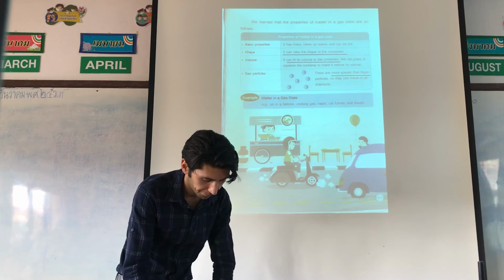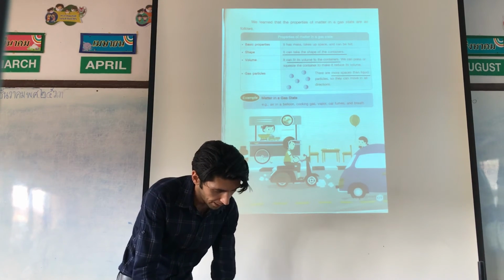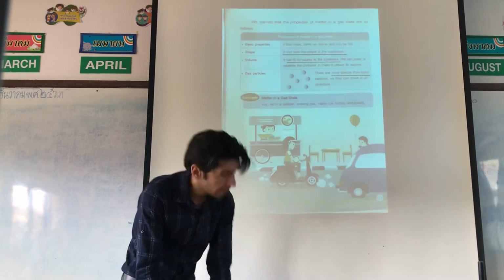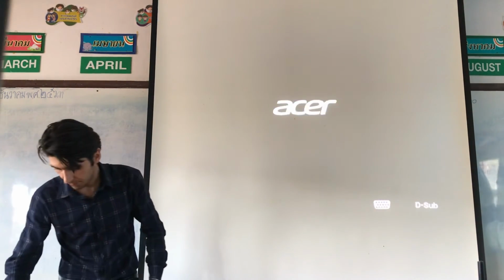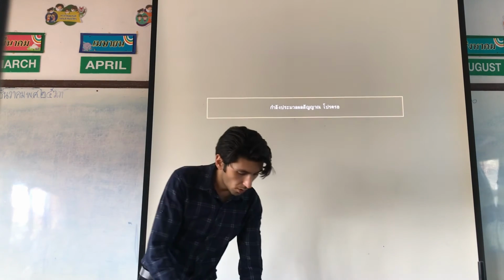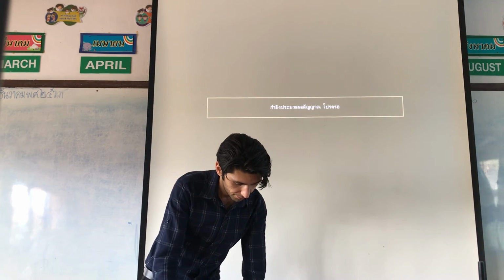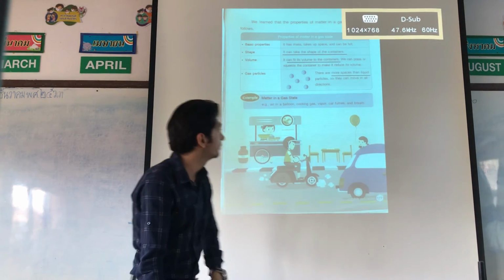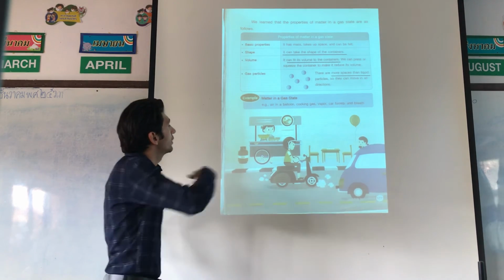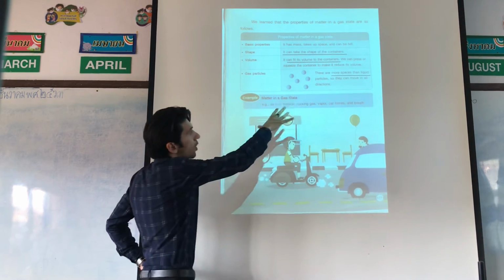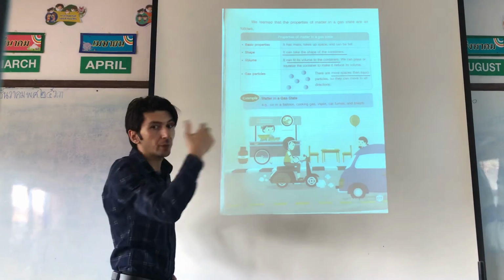About gas particles. Look at this picture. There is more space than in liquid.